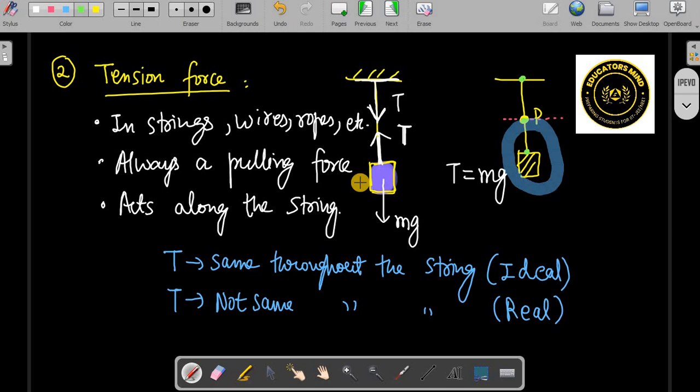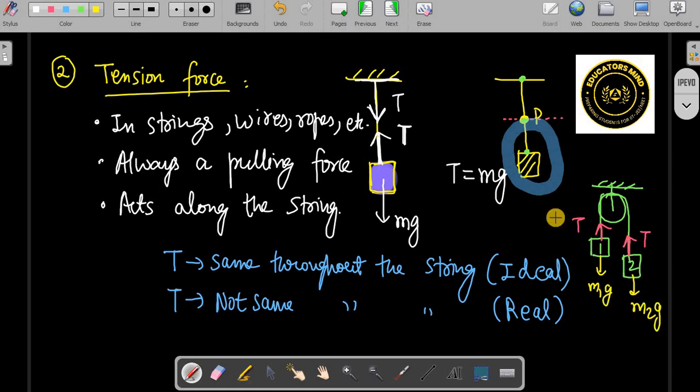Okay, that's tension force. Then if you draw the pulley, generally you will see the questions on pulley. So pulley is connected like this by string, and there are two blocks like this, okay, 1 and 2. So tension on each of these you have to show upward like this, and because this string is ideal, we have to show the same tension acting upward. And gravity, of course, you can draw mg. So this is m1g, this is m2g, like that you have to draw. Okay, this is tension force.